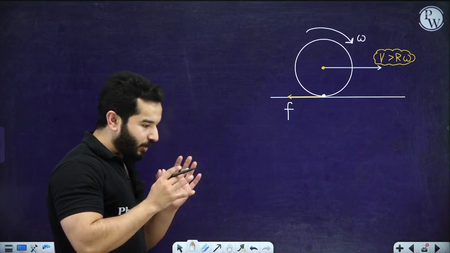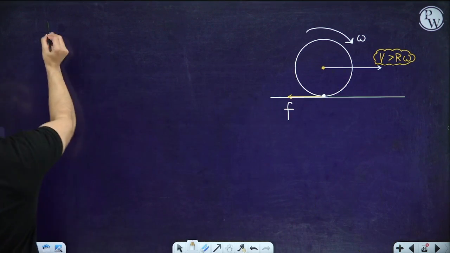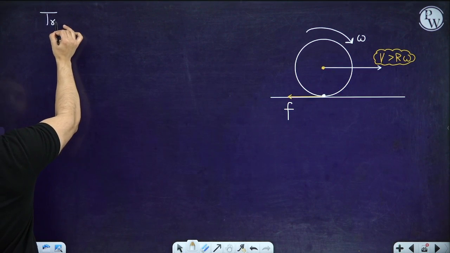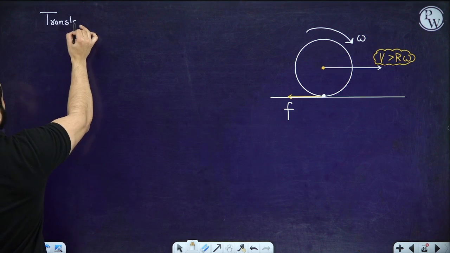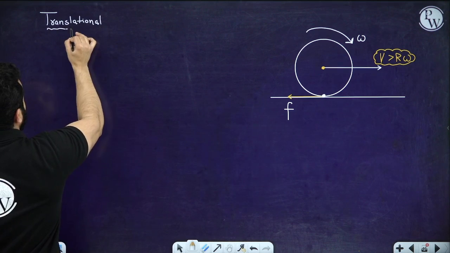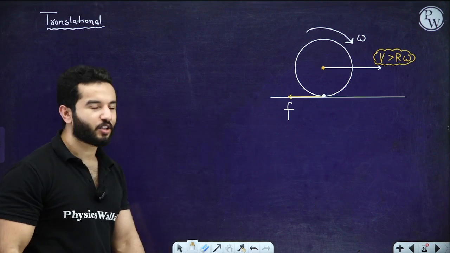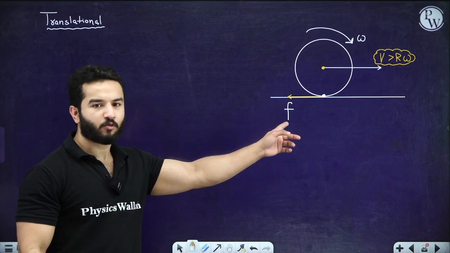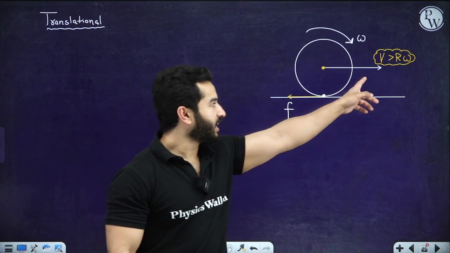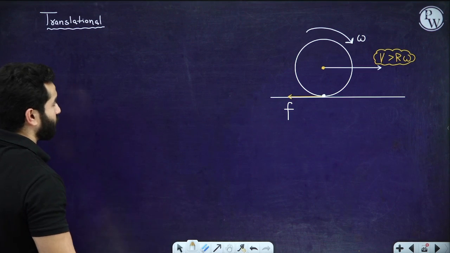So you must understand to write two types of equation. One is the translational equation for translational motion, and one is for rotational motion. For translational motion, this friction force is also creating a retardation for the velocity v, right?